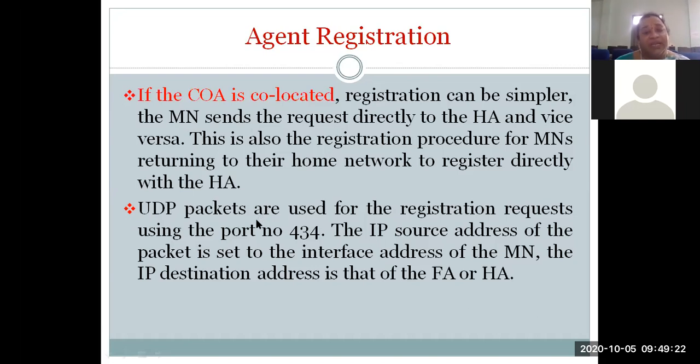We are not introducing any new packets into this procedure. Agent advertisement is done by adding the advertisement to the ICMP packet, whereas agent registration is done by appending some registration procedure to the UDP packets. So no new packets, no addition to the existing packets.